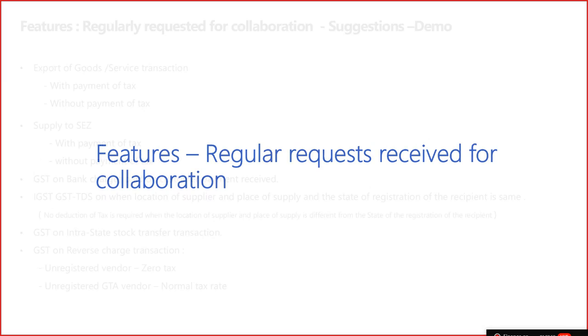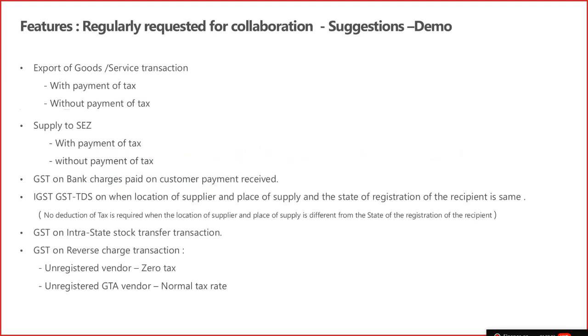Then I will discuss quickly some of the features where we are getting continuous escalations or continuous queries or requests for collaboration. So first is export of goods and services with payment of tax and without payment of tax, because the configuration currently calculates by default no tax on export transactions, but the companies and customers have scenarios where they need to calculate the tax and get a refund.